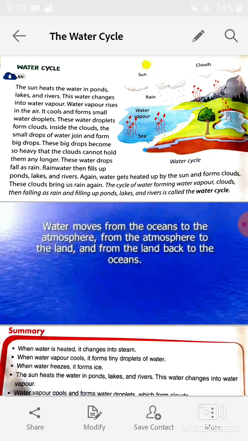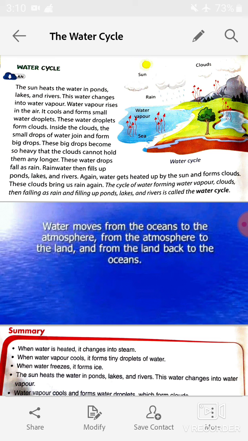The sun heats the water in ponds, lakes, and rivers. This water changes into water vapor, and water vapor rises in the air. It cools and forms small water droplets. The water droplets form clouds.